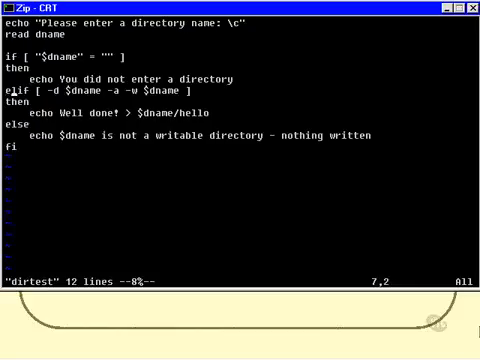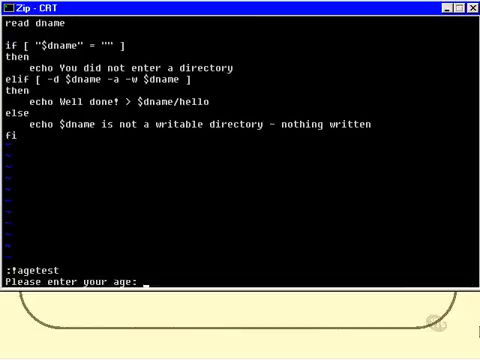We're saying that the directory name dname entered is a directory and it is writable, and if that is the case, then I'll just put the words well done into a file called hello in that directory. Otherwise I'll helpfully put out a message saying dname is not a writable directory, so nothing written. Now I didn't ask you to do that, but it's not a bad thing to do just in case. Let's test if that is working.